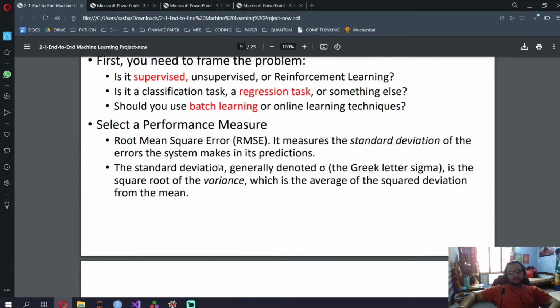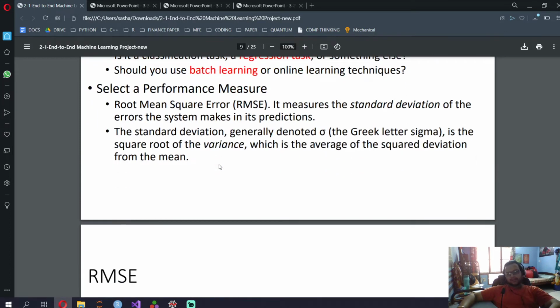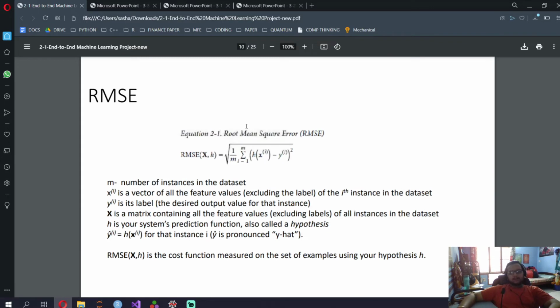Then we select our performance measure. For me, it's classification. Over here in this problem, it's RMSE. In the house loan problem, you need to predict the median value of a house, how much a house will cost. So it's with respect to regression, so RMSE and R squared. But for me it will be precision, recall, F1 score, all that kind of thing.